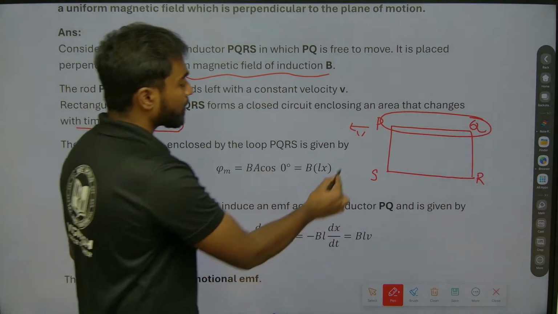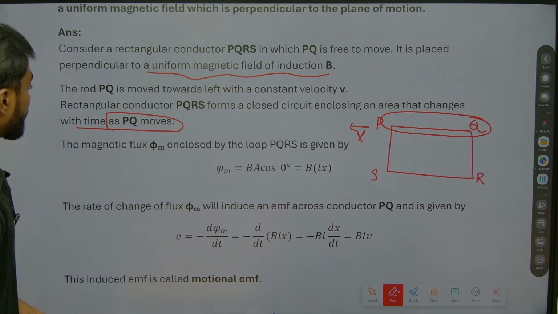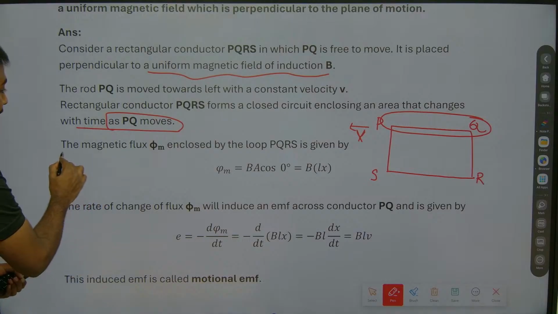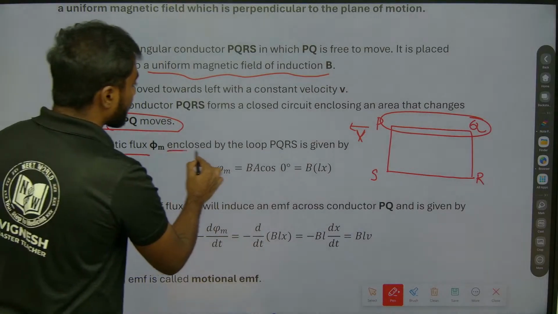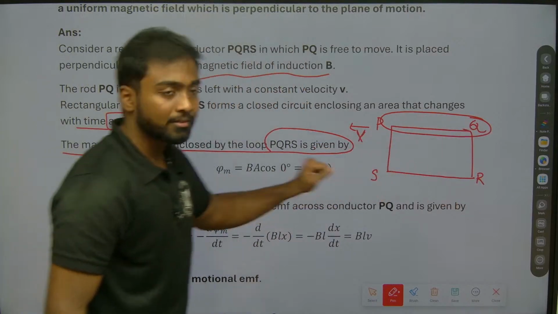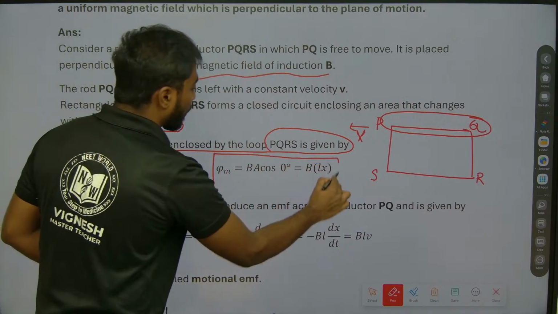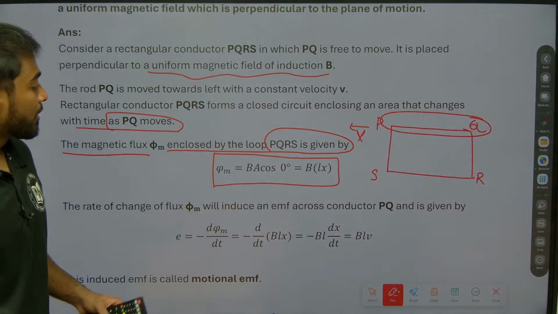Obviously, the velocity will change with time, right? That's the thing. Now, due to this, what happens? The magnetic flux enclosed by a loop, that is the loop PQRS, is nothing but phi equals BA cos 0 degree, right?